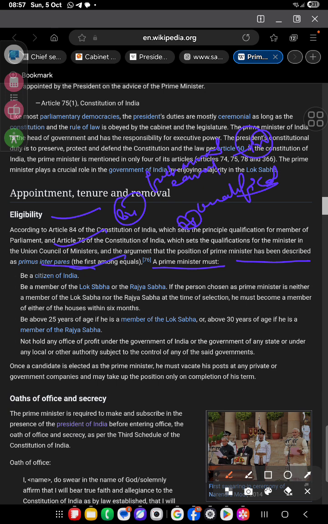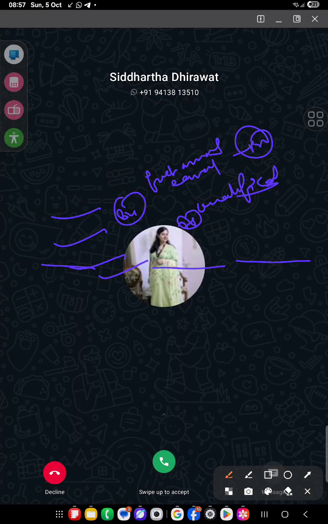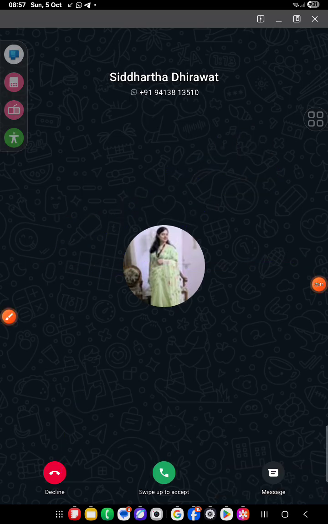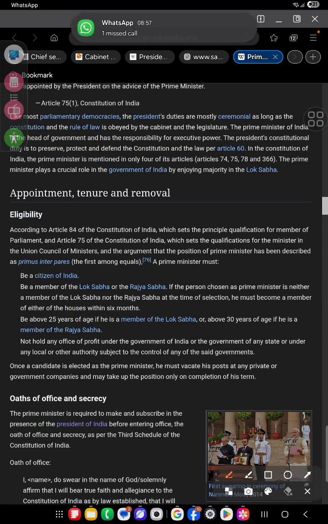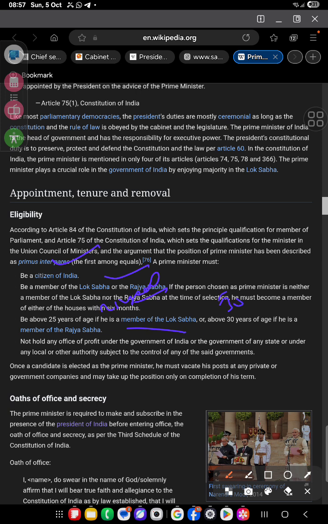So being a citizen of India, a member of Lok Sabha or Rajya Sabha. If the person chosen as Prime Minister is neither a member of Lok Sabha nor Rajya Sabha at the time of selection, so being a citizen of India, a member of either House of Parliament, 25 years of age if a member of Lok Sabha, 35 if a member of Rajya Sabha, not holding any office of profit under the government of any state or local government.